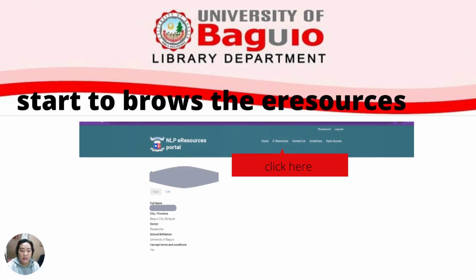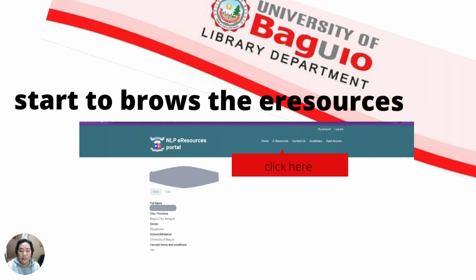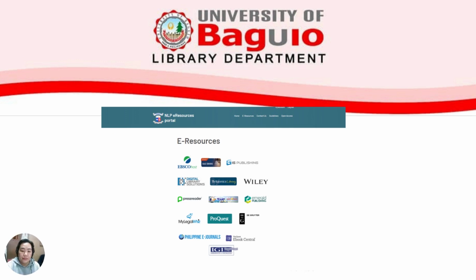After that, yes, you have already your username and password. As I have said, after registering in the portal, they will give you a unique ID and username and password. So I will not share my username and my password because upon registering, the NLP will give you your username and password. So continue here. That will be the interface of the NLP portal.